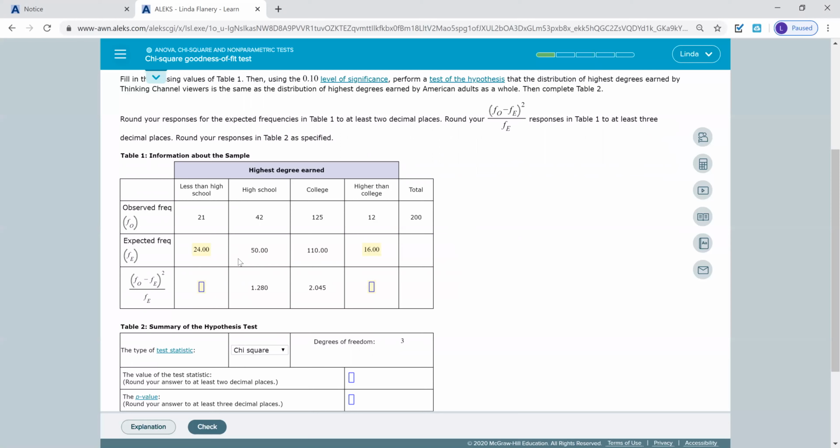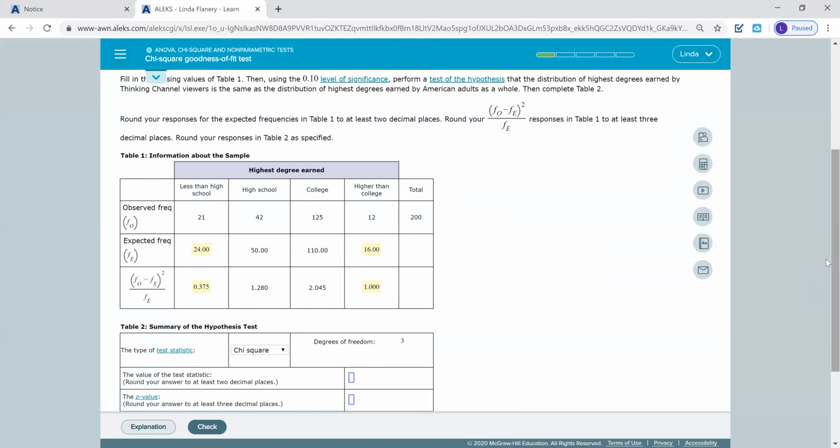So the CNTRB, that's our values that we are putting in this last row. 0.375 would go there. You can see the 1.28 on your calculator, the 2.045, which they rounded off to 3 decimal places, and then higher than college, we just got a 1 there, so 1.000.